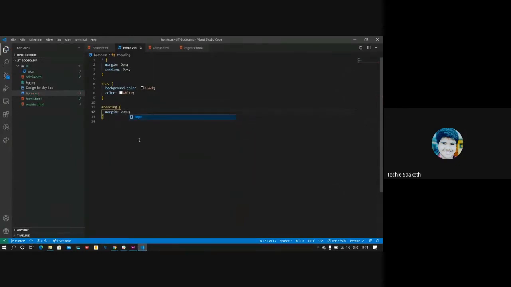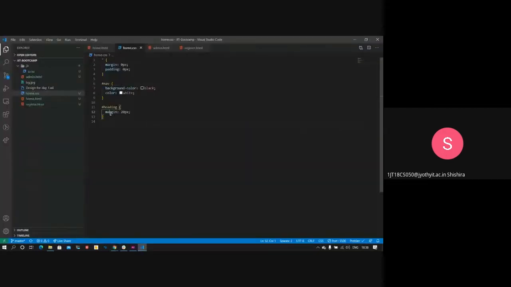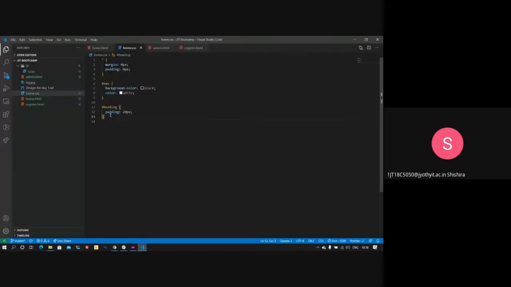So what Saket just did is, margin means a bit of gap on all four sides of your component. And hash heading means he created a selector for that particular heading tag, which in the HTML file he linked through id equal to heading.